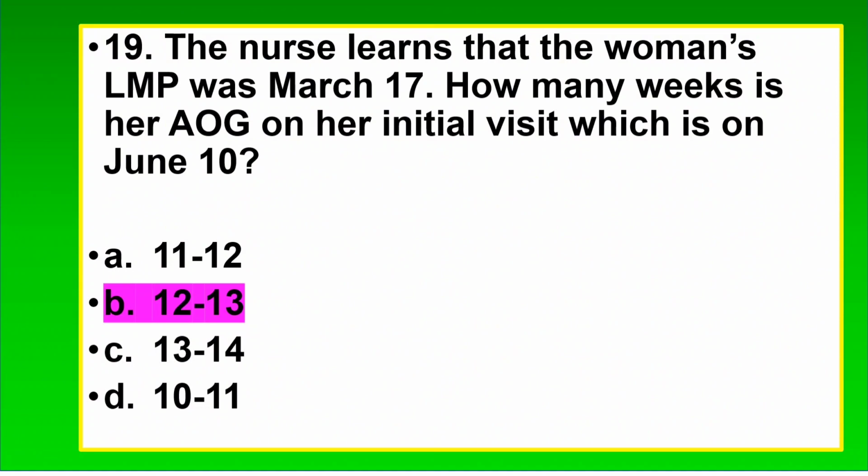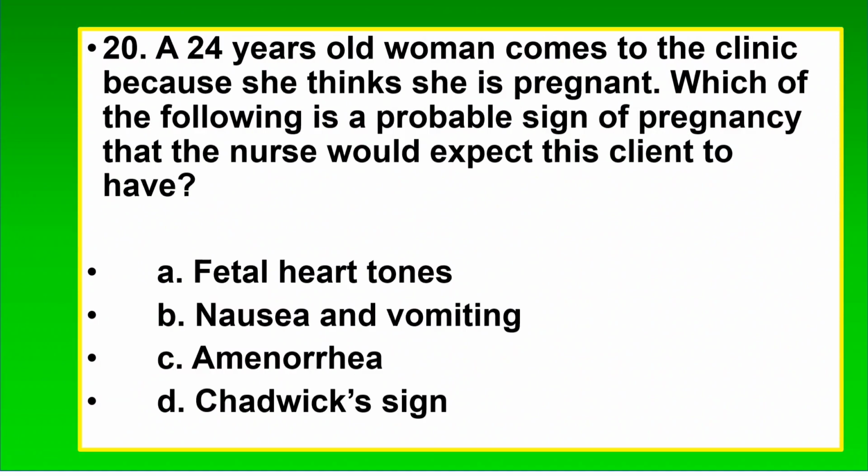20. A 24-year-old woman comes to the clinic because she thinks she is pregnant. Which of the following is a probable sign of pregnancy that the nurse would expect this client to have? A. Fetal heart tones. B. Nausea and vomiting. C. Amenorrhea. D. Chadwick's sign.